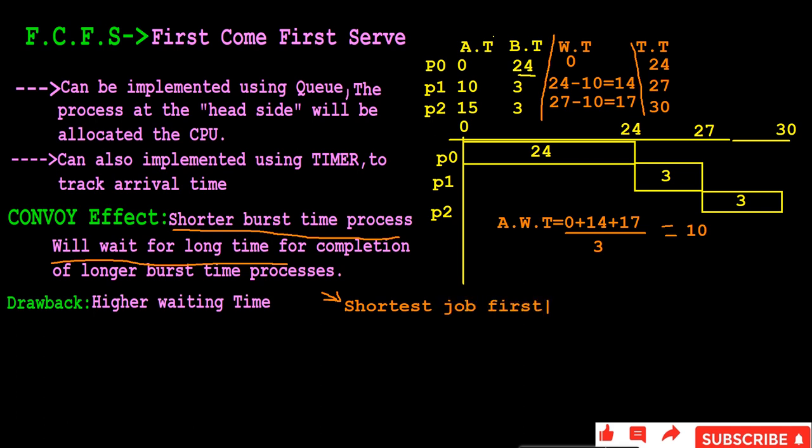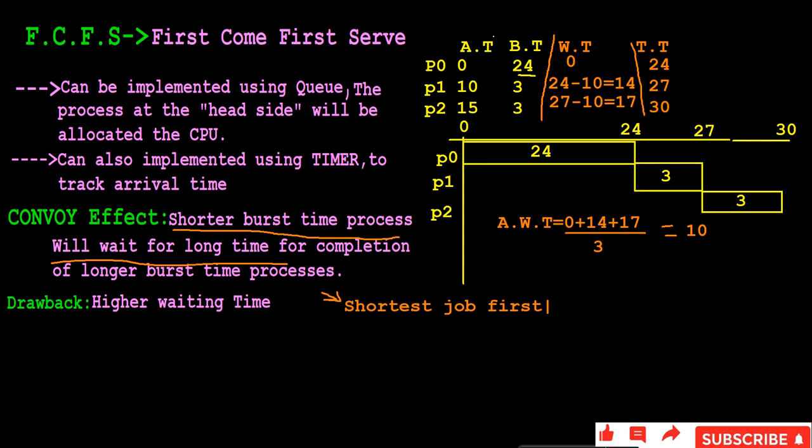Shortest job first. In this, the process which has less burst time will be executed first. We will discuss this SJF algorithm in more detail in the next class. Coming to the drawback, as I said, here it will have higher waiting time.